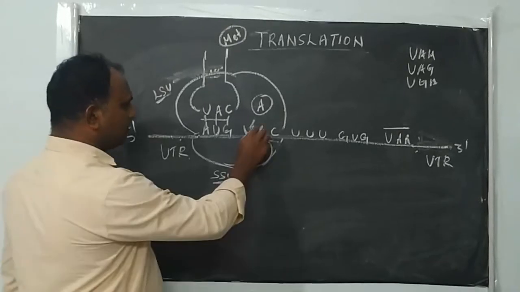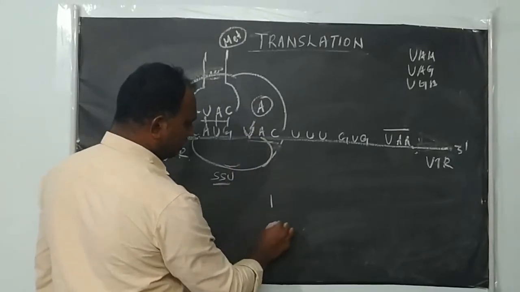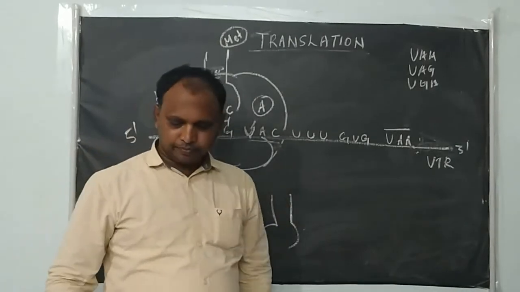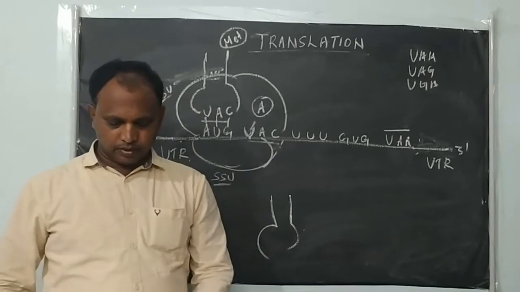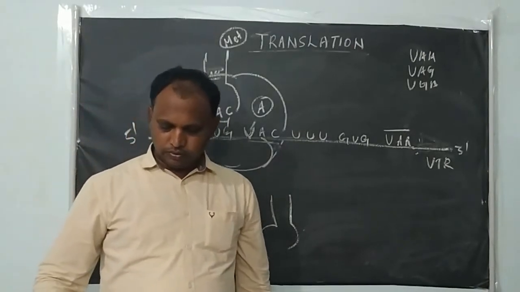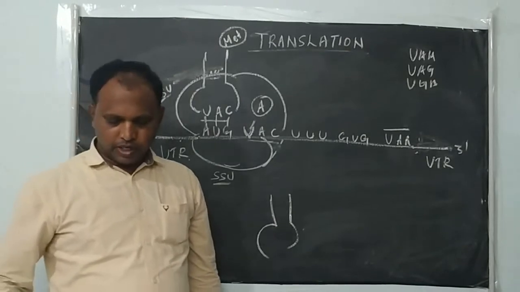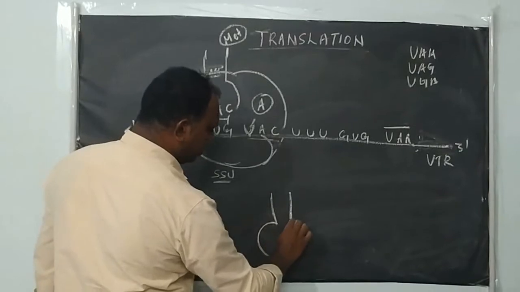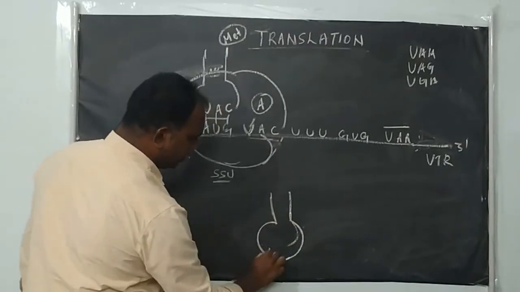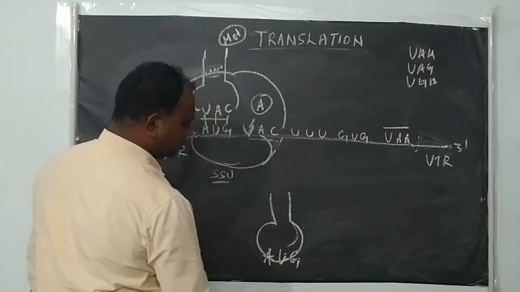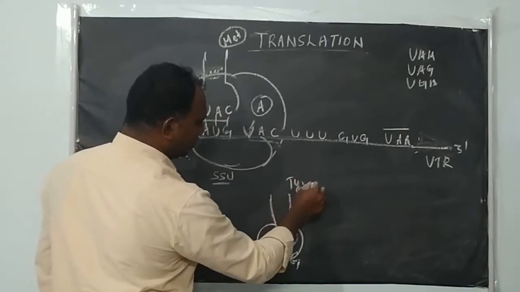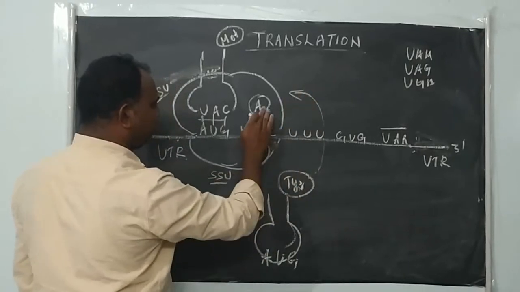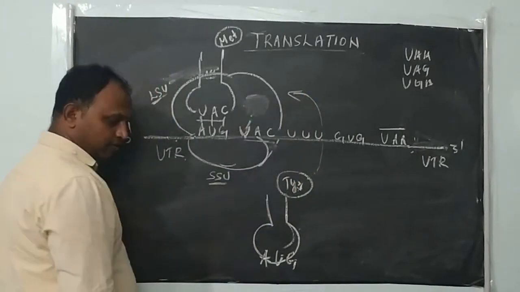So now you see here UAC is there, and another codon UAC now, which codes for which amino acid? UAC codes for tyrosine, right? And the corresponding tRNA has the anticodon A, U, G, and it carries the tyrosine amino acid. This tRNA first comes and binds at the A site.